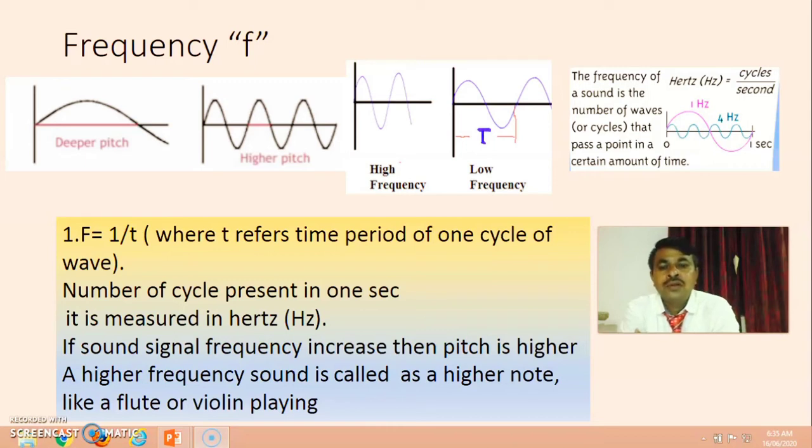So, two or three most important points related to frequency. One is how it is measured using the formula, frequency equals 1 upon time period T. Another is frequency as the number of waves in 1 second. Higher frequency determines what, and lower frequency determines what.